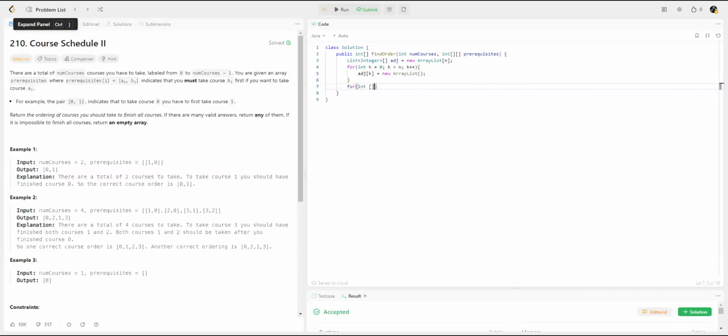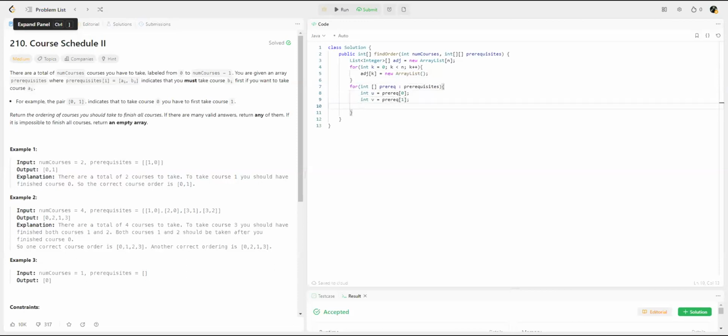So for prereq, let me just call it prerequisites. u is the first element, the element that's going to be pointed to. So it was prereq 0. And v will be prereq 1, right?